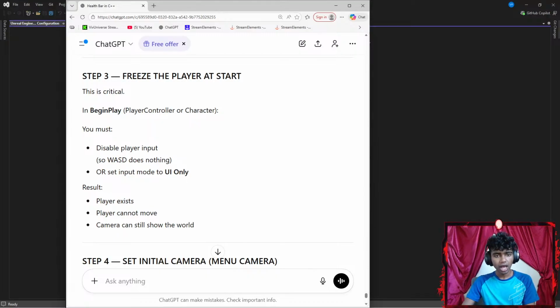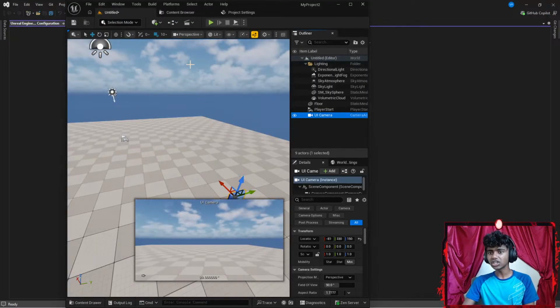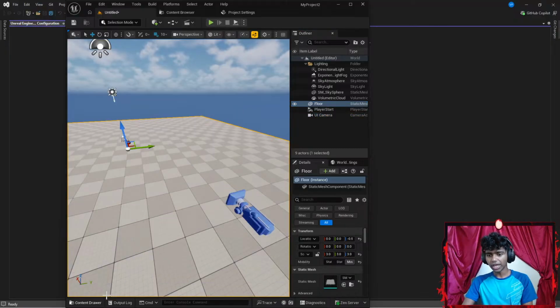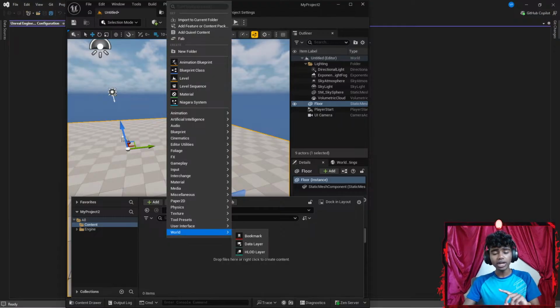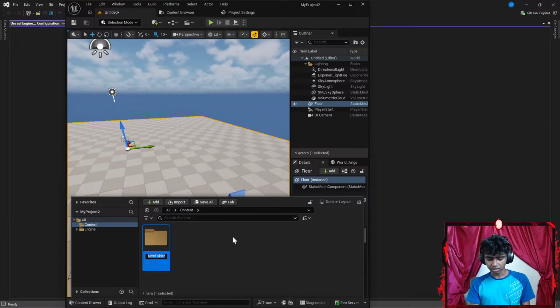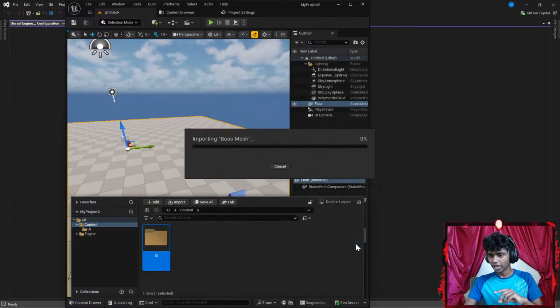Before I do that, let's create a UI here. To create a UI, I'm going to go to my content drawer, and under my contents section, I might add a folder first. Let's call it something like UI. Once I'm done with that, I'm going to drop a few Blender meshes and game items in this. I'm going to hit import.